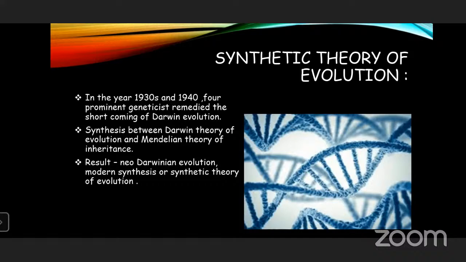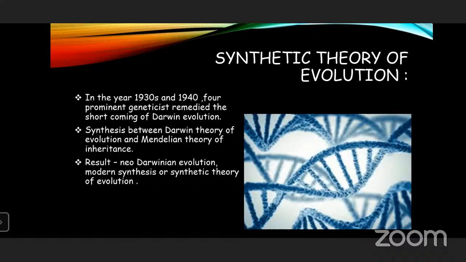Variations which are better adapted will be selected and transmitted to the next generation. But he failed to explain where variation came from at first, what gives rise to variation, and how variations are passed.